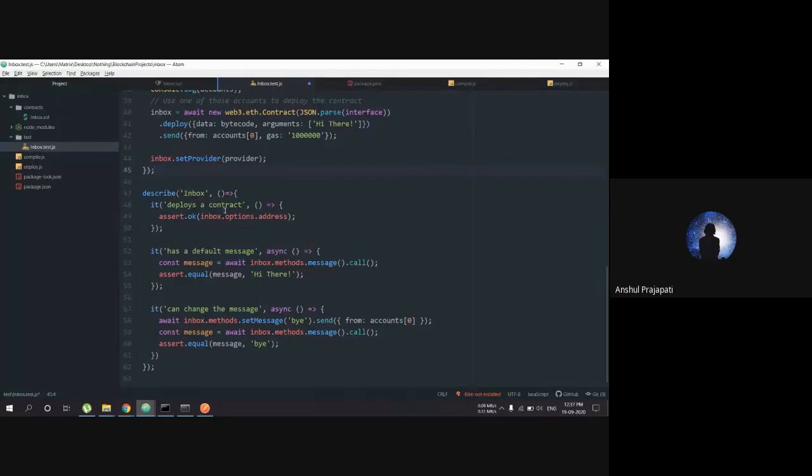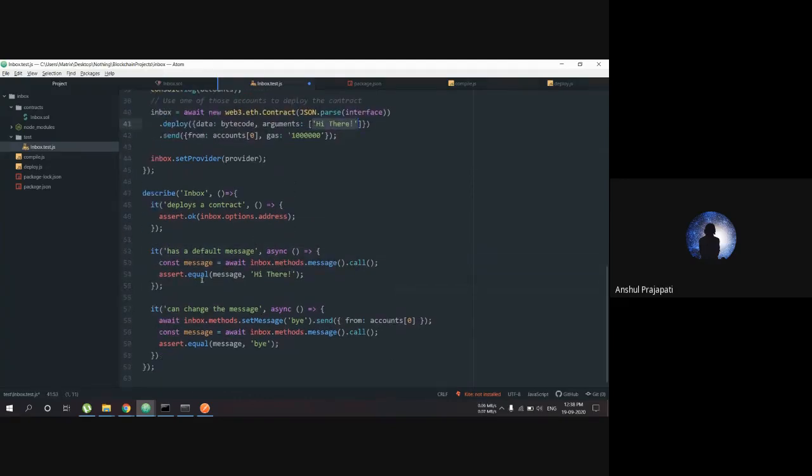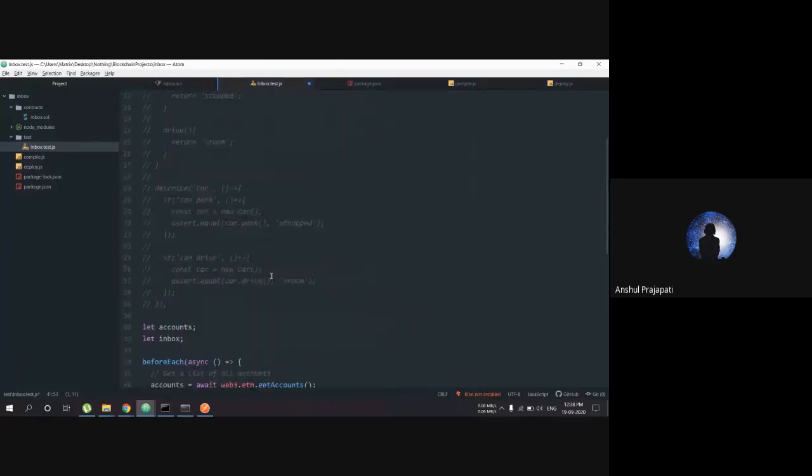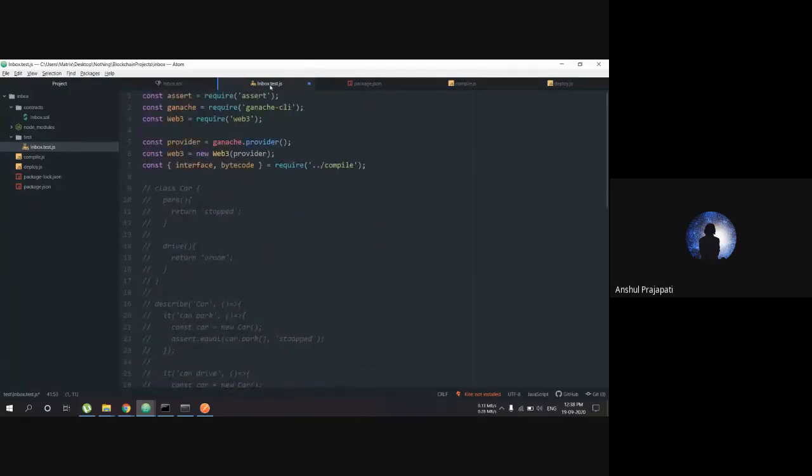So what the deploys a contract test does is assert that the inbox option has an address. It checks that the address field is there in the contract. Then has a default message: it checks that the initial message we have given, hi there, is there or not, as I described before. And can change the message does that as well. So this is the inbox test, how we are going to test all these things.